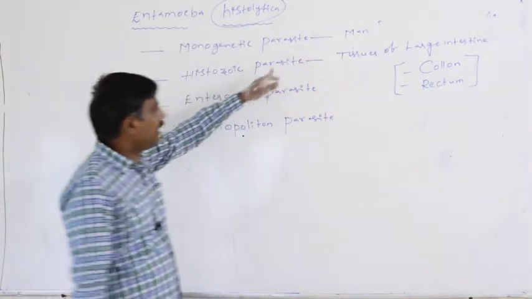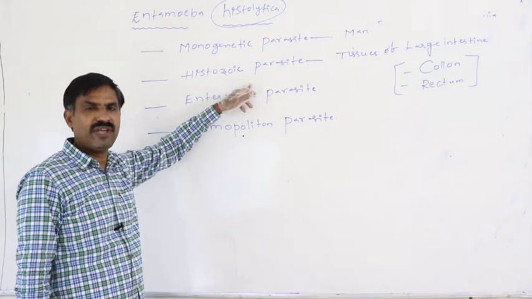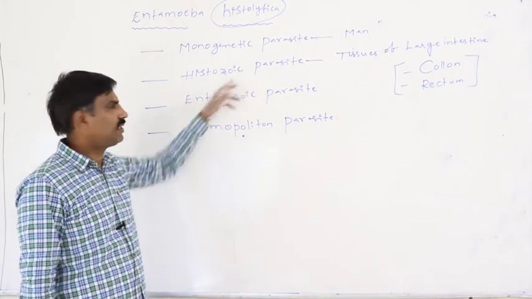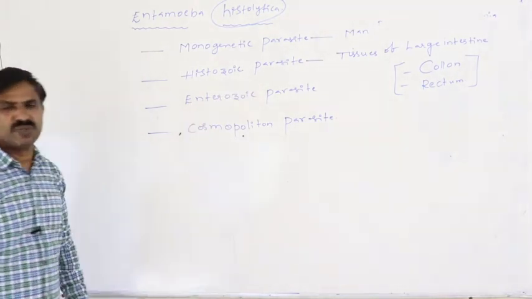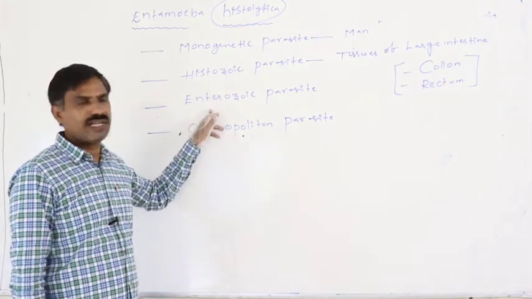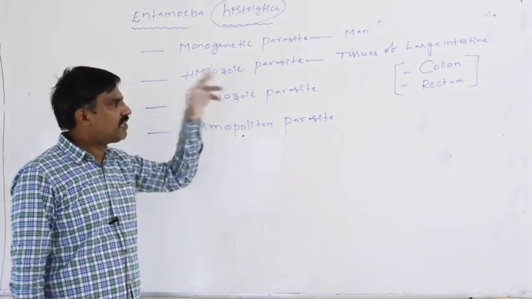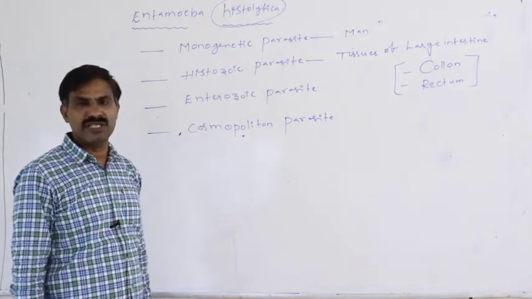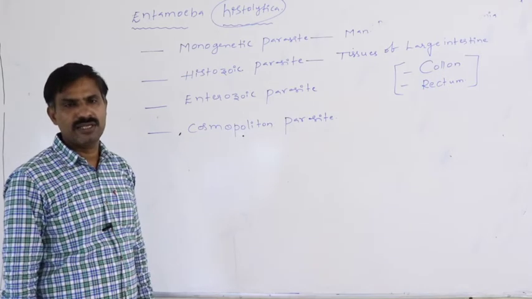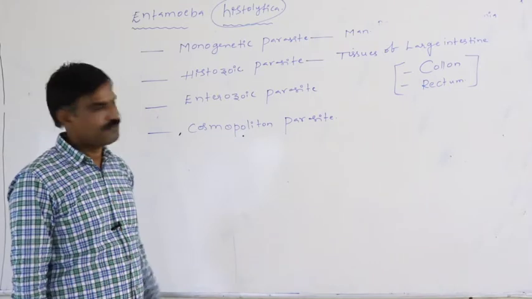So in the alimentary canal, in the gut, if any parasite lives, then we can say that it is the enterozoic parasite. Entamoeba histolytica lives in the tissues of the large intestine in our body. So that only it is said to be the enterozoic parasite.